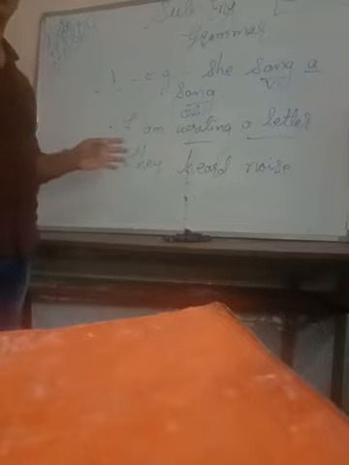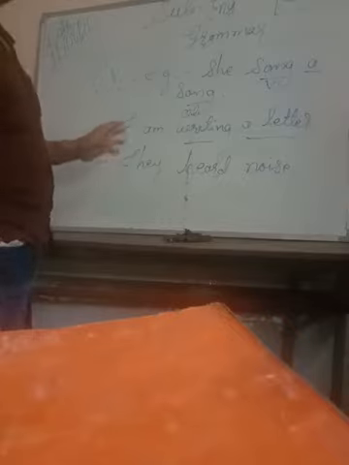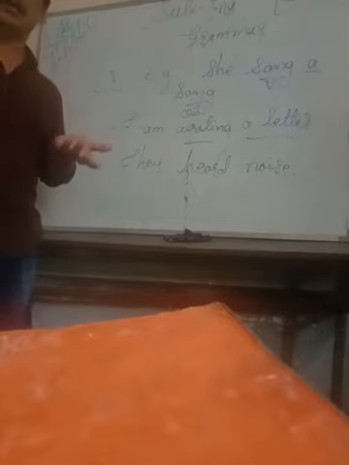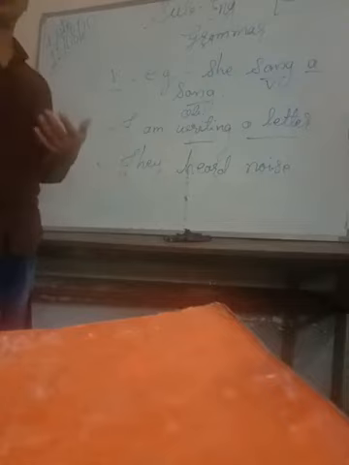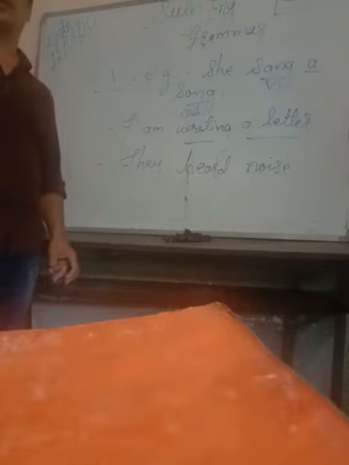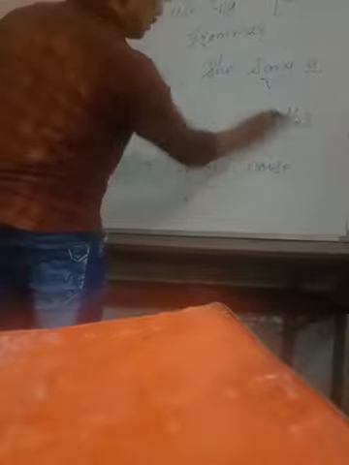transitive verbs. Okay, and these verbs mainly are used in the passive voice, because passive voice is made only when there is a transitive verb, because unless there is an object, passive voice cannot be made. So when the transitive verb is used in the sentence, of course there is an object, so it can be converted into passive voice. So look here now. These examples are, I think, enough for you to study and to understand.